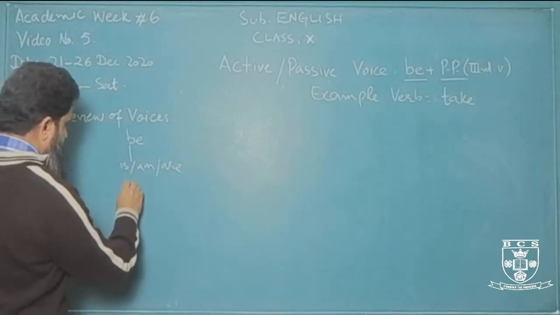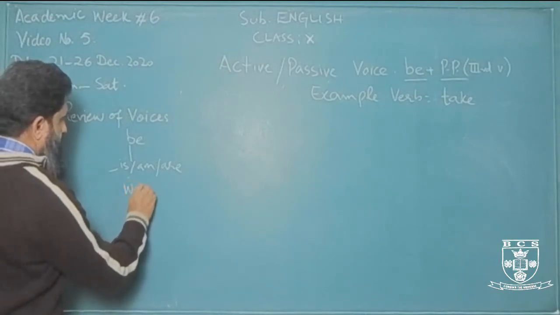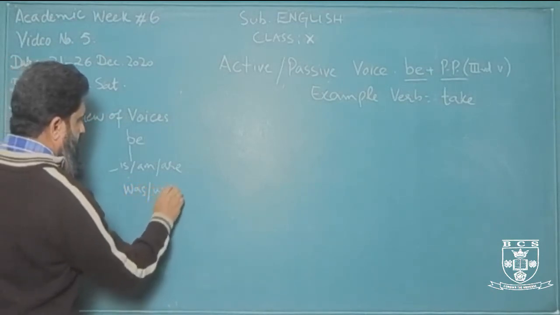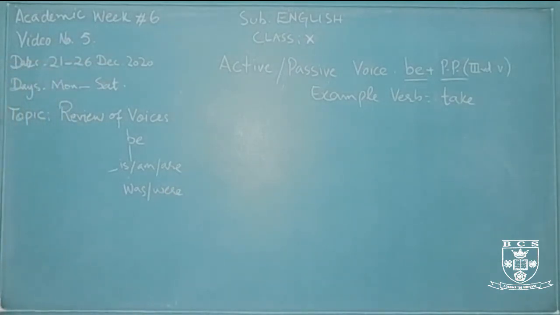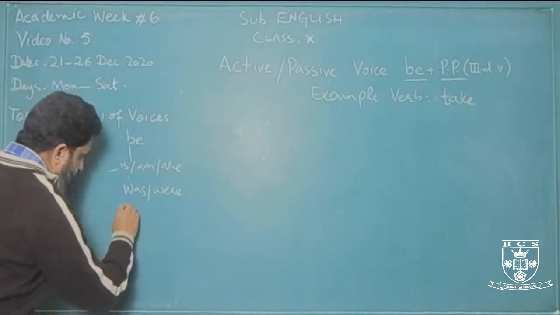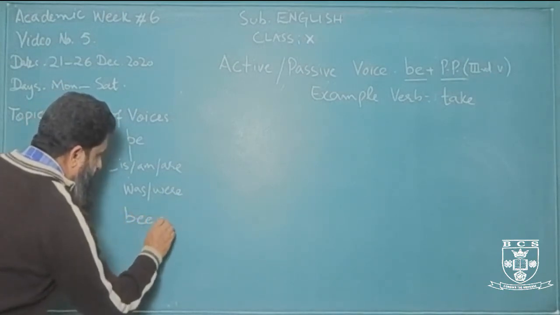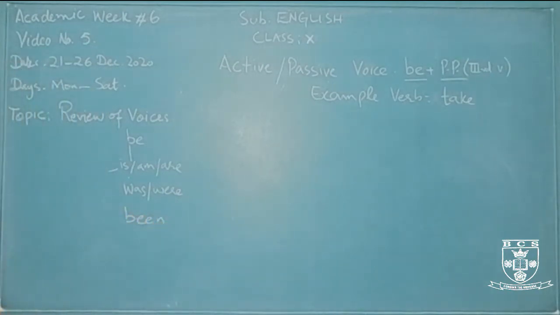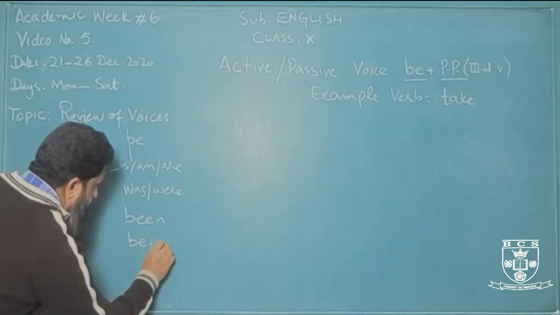Past tense, we have was or were. This is the past tense form. Then we have past participle form or third form of the verb, that is been, right? And then we have ing form of the verb, that is being.